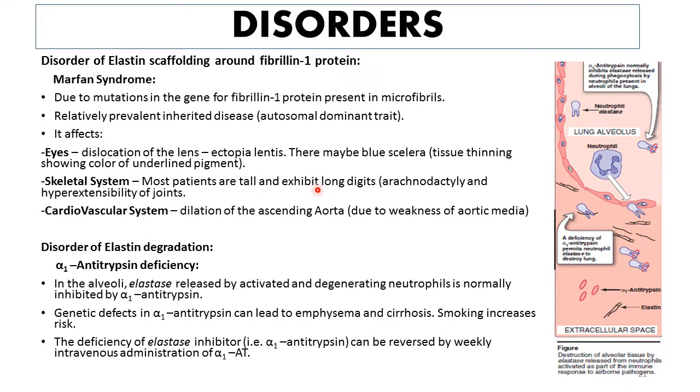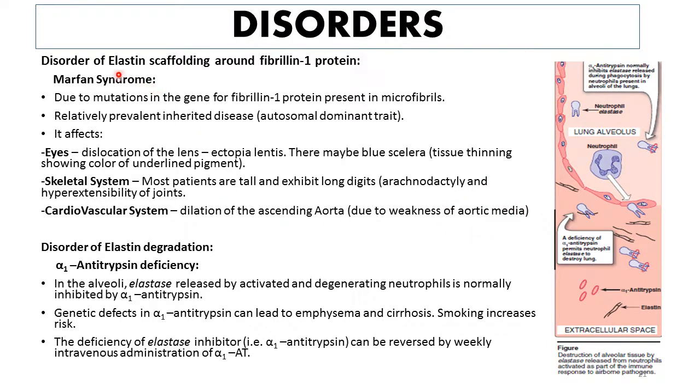So long prominent digits are a feature of Marfan syndrome, and such patients also exhibit cardiovascular abnormalities because of the dilatation of ascending aorta, because elastin will be abnormal in aortic media, resulting in weakness of this layer of aorta.